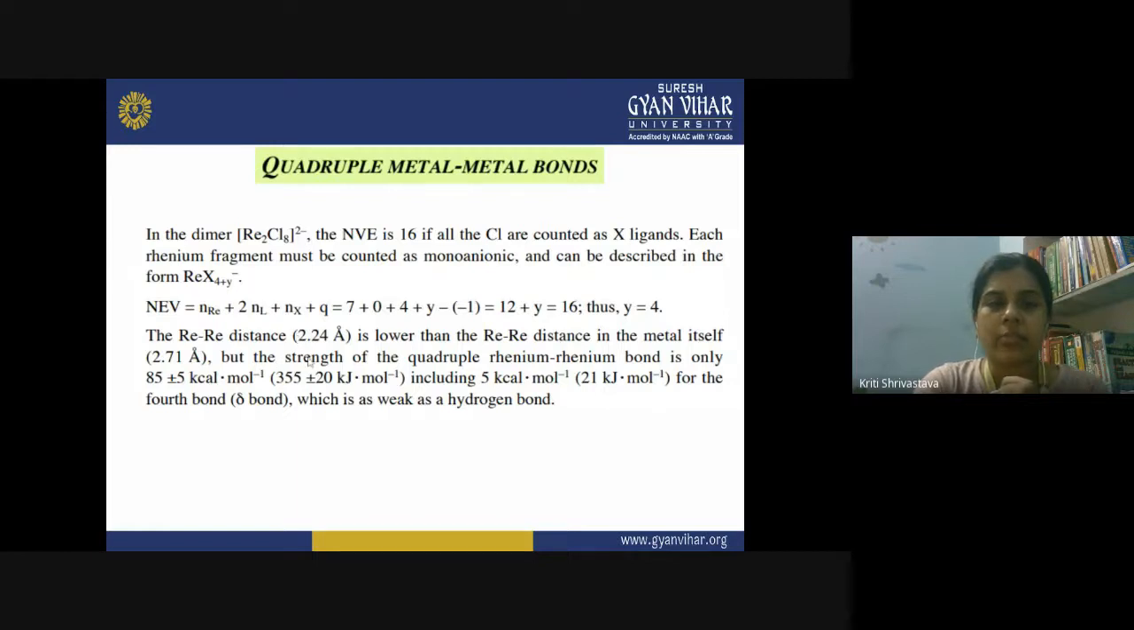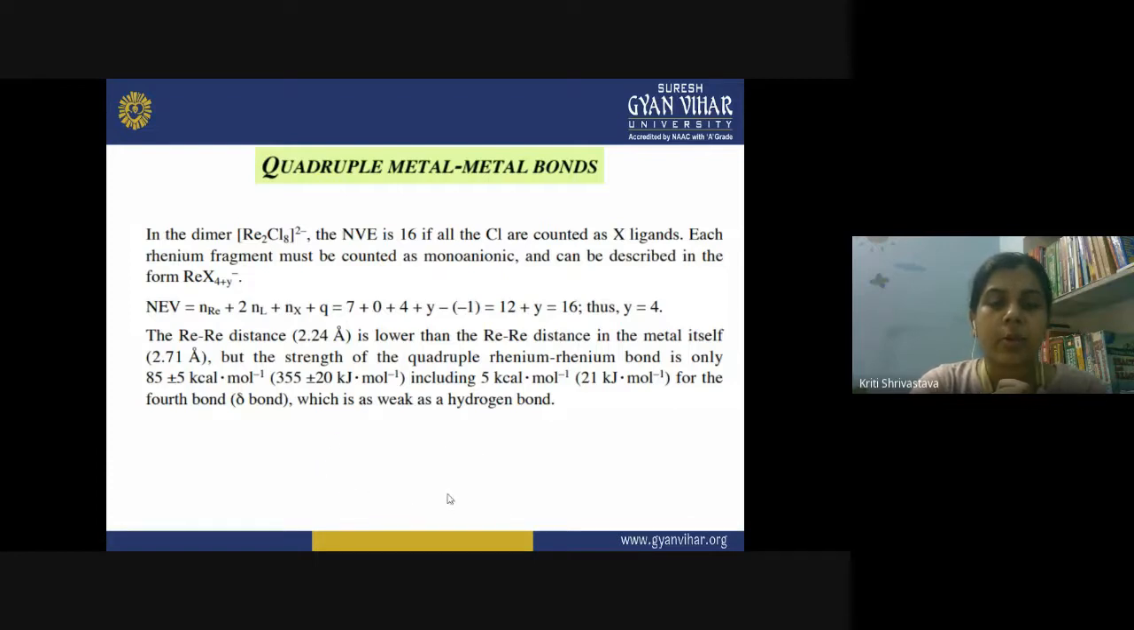So the strength of the quadruple rhenium-rhenium bond is only 85 plus 5 kilocalorie per mole, including the 5 kilocalorie per mole for the fourth bond. What is the fourth bond? It is the delta bond, which is as weak as a hydrogen bond. So when you have a single bond between metals, it is generally a sigma bond. When you have a double bond between two metals, the first one is the sigma, the second is the pi bond.